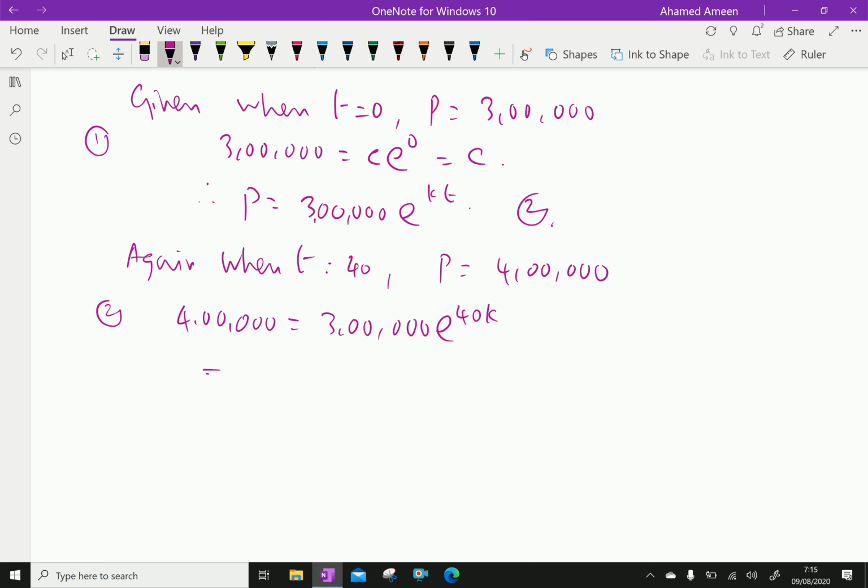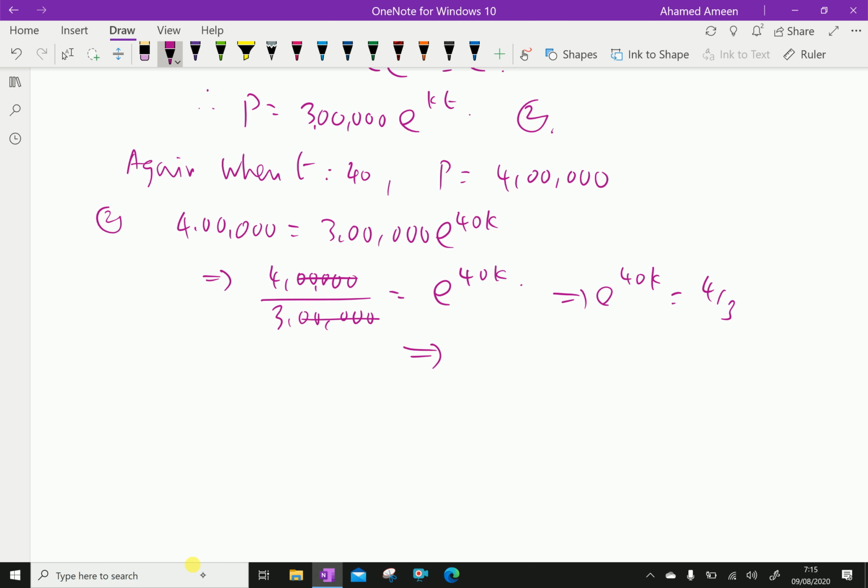Now, which gives 400,000 by 300,000 equals e power 40k, which gives e power 40k equals 4 over 3.